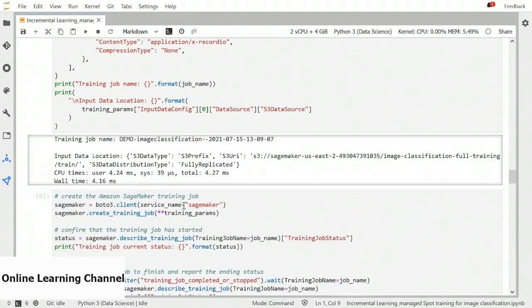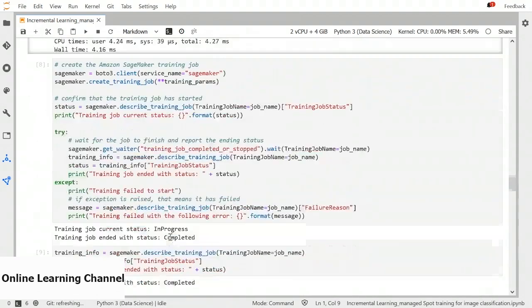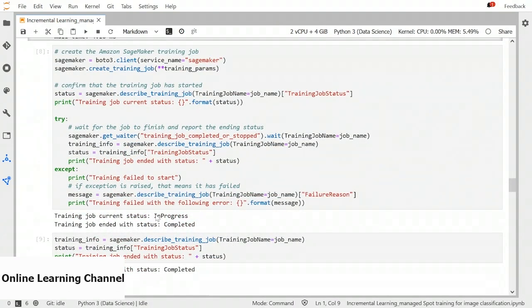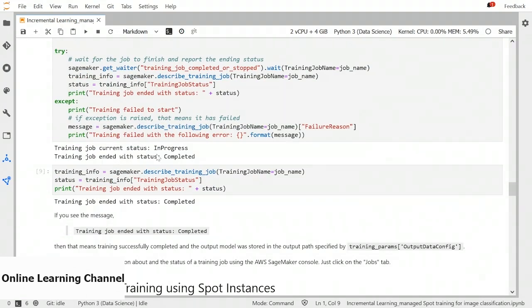So once this training job is complete, we can see the status here. I have already run this cell and we can see the output. We don't have to run it again. So the job ended and the status is completed. Now we have a trained model for image classification and we have evaluated it. We are using it in real time.